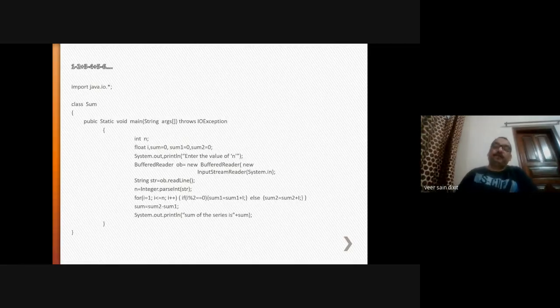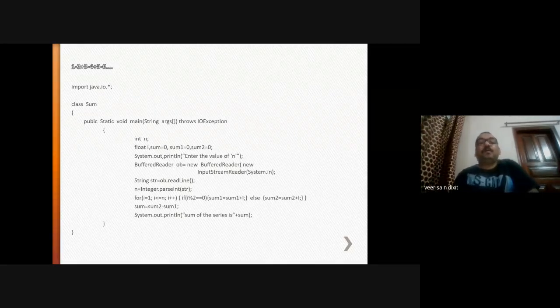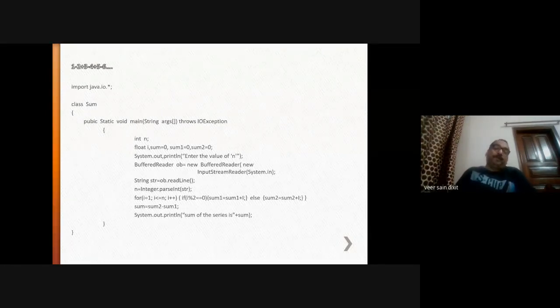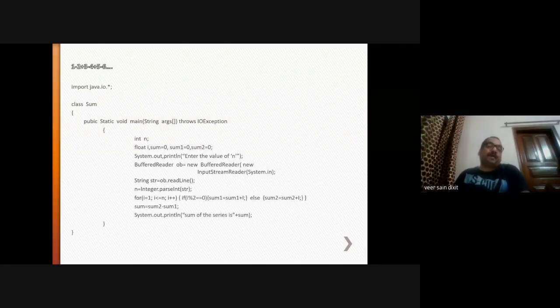For that we have imported java.io.*. Then I told you about the BufferedReader and InputStreamReader. That is another way to give user input. Now I told you about the wrapper classes in which different methods are there. In the Integer wrapper class, there is a method parseInt. In the same manner, for the Float wrapper class, there is parseFloat. For the Double wrapper class, there is a method parseDouble, etc. Right?